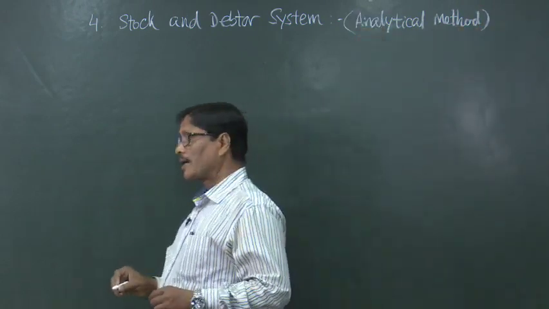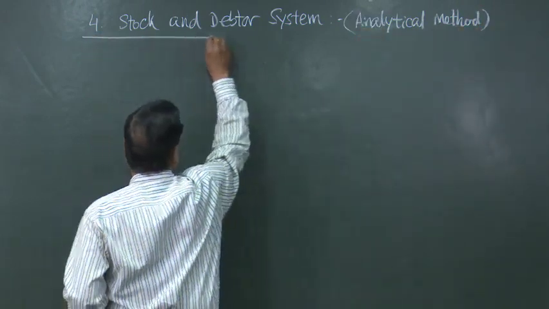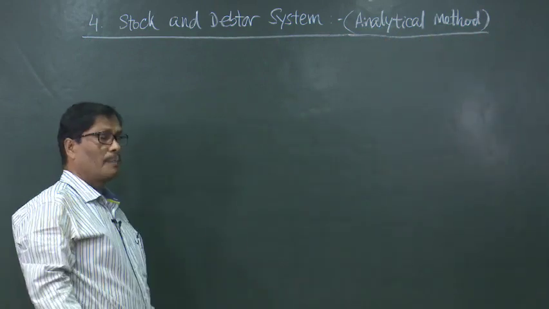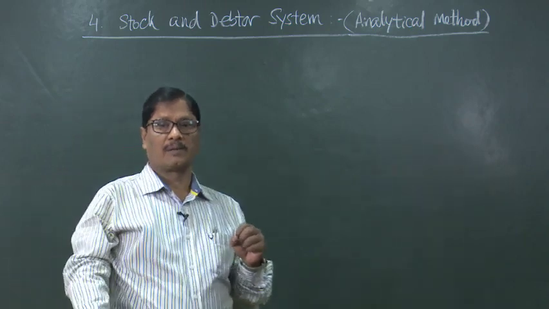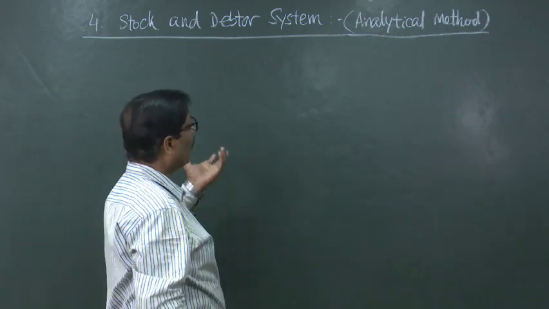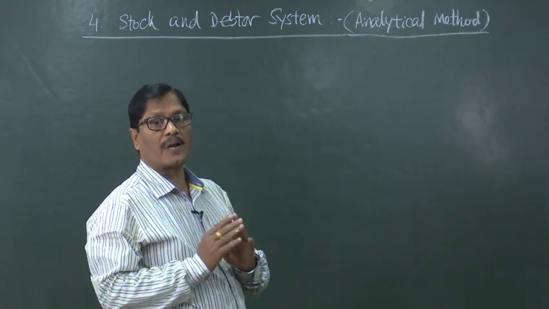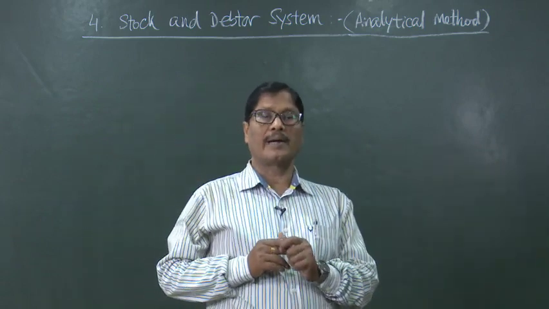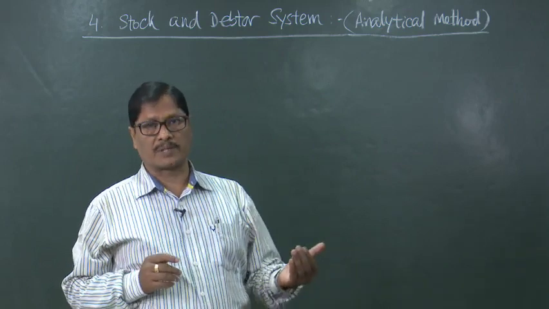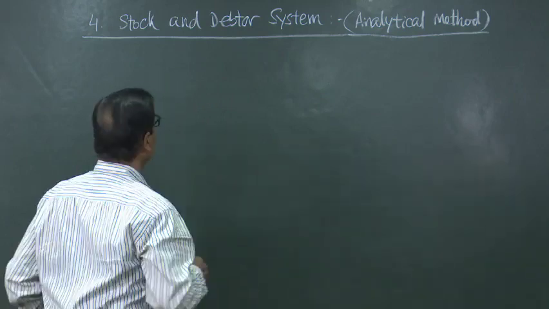It is called analytical method because a practical synthesis will have to be done here. We have to divide all the transactions into different accounts, and each account will be in charge of taking some responsibility. So, what are the accounts we will be preparing?